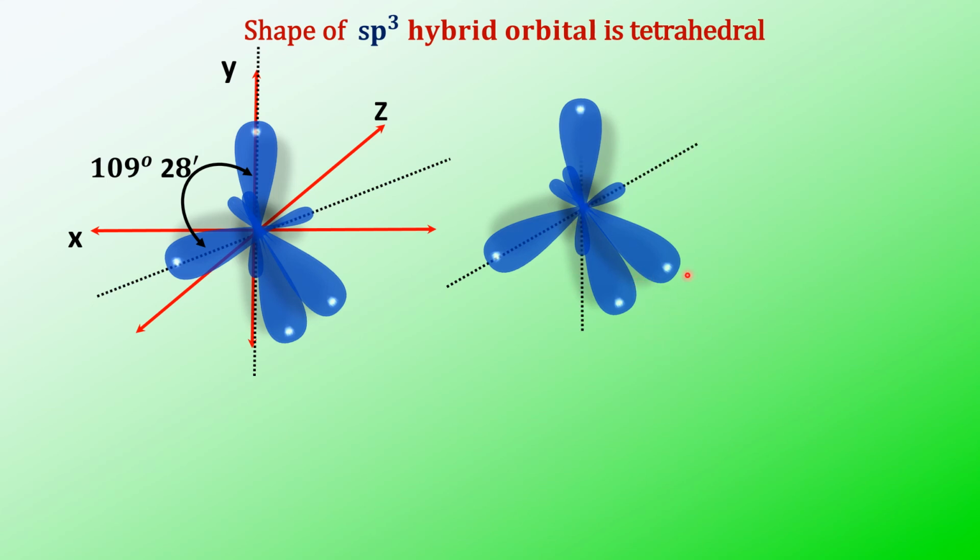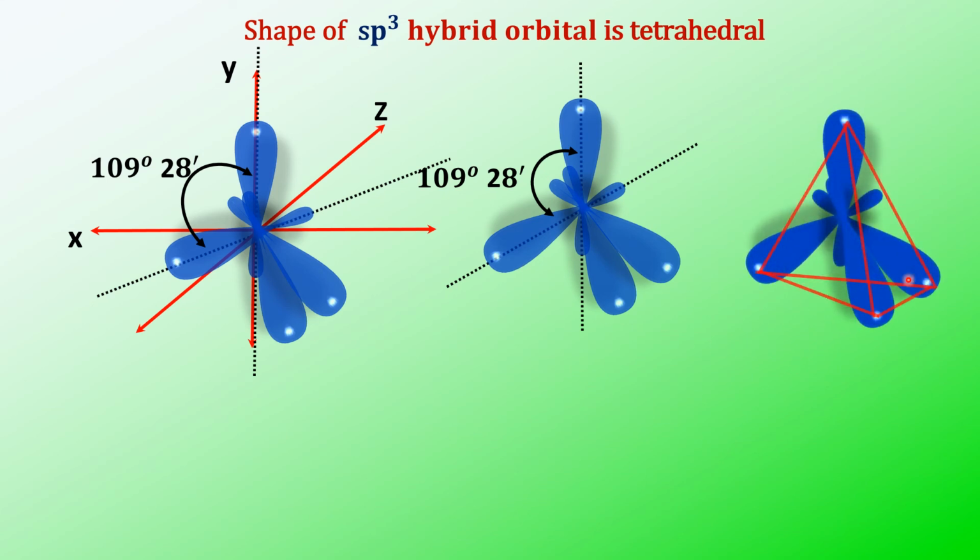See, whenever individual sp3 hybrid orbitals are all combined, you will get a structure like this. And I have taken the same structure and then measured for ammonia. So the same thing will be here also. That's why I'm not again explaining this. So this is 109 degrees 28 minutes. So this is the tetrahedral structure.